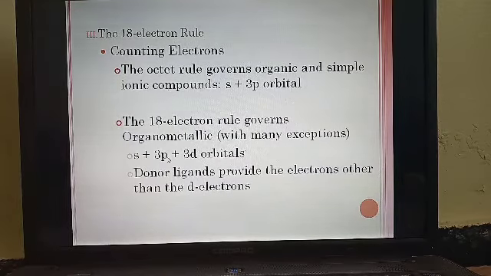One is s, 3p and then 3d. If all the orbitals contain 18 electrons, that indicates they are very stable in nature. That phenomenon is called the inert gas rule or the 18 electron rule. So the number of electrons donated by the ligand and the number of electrons present in the valence shell of the metal ion will give the stability of the complexes.